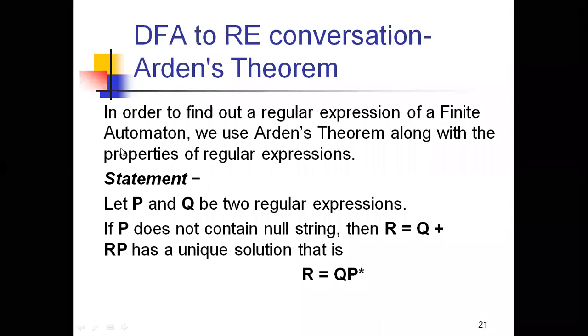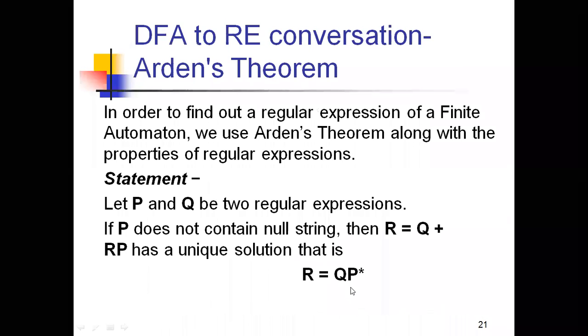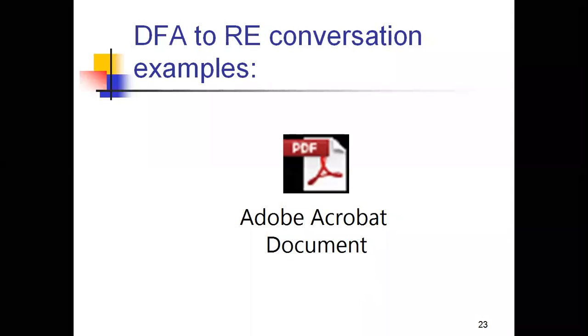Finally, by solving this, by doing the proof, we get a unique solution of R is equal to QP star, right? What you need to know from this theorem are these two equations. First, equation number 1: R is equal to Q plus RP. Then the unique solution from this: R is equal to QP star, right? And now coming to the conversion examples.